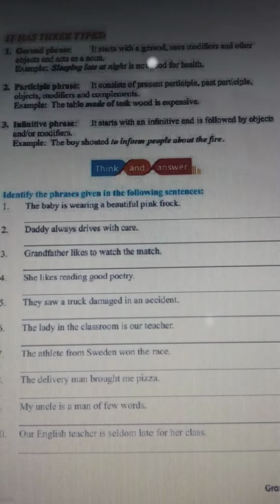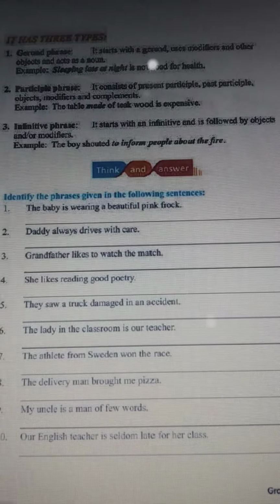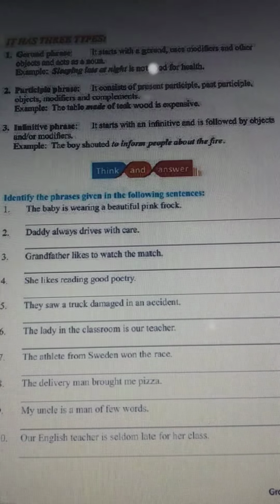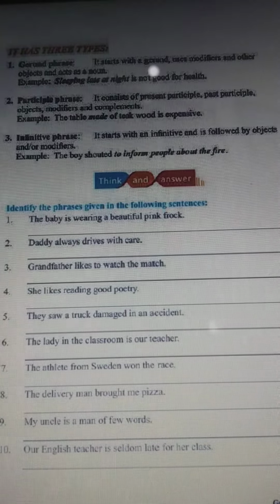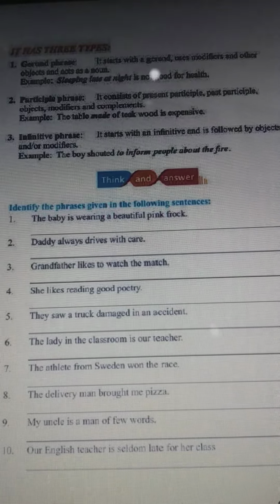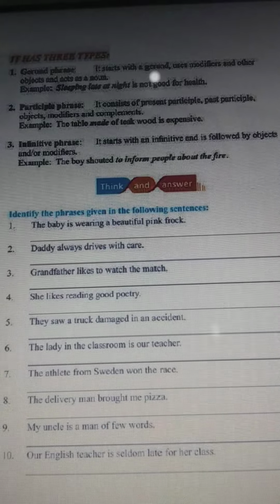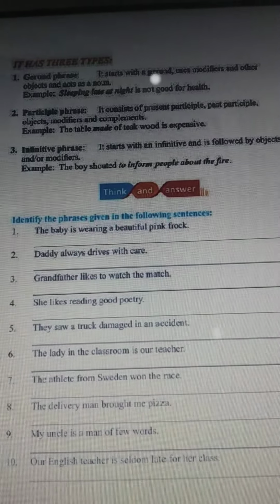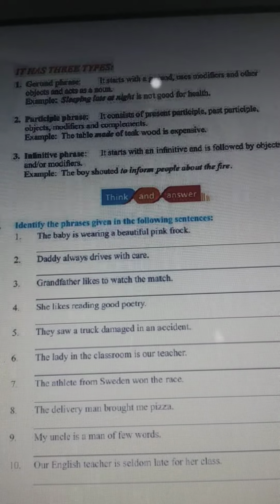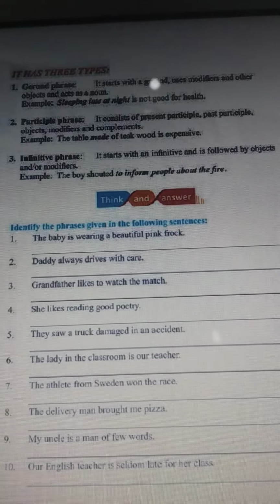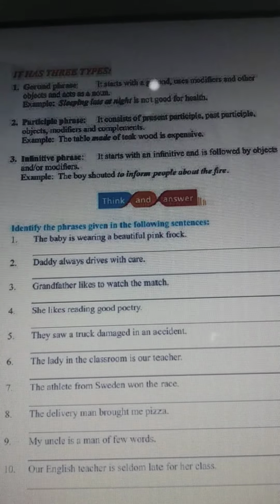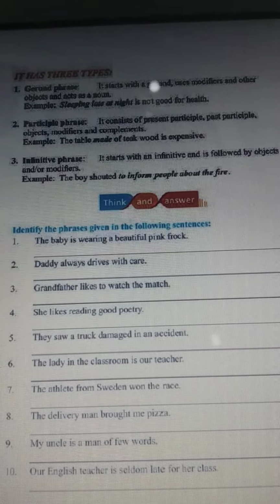Participle phrase. It consists of present participle, past participle, objects, modifiers and complements. So you all know in previous classes you have learned about participles, present participle and past participle, right? So it consists of present participle, past participle, objects, modifiers and complements. Example, the table made of teak wood is expensive. So here what? Made. That particular thing, okay, this is known as participle phrase.